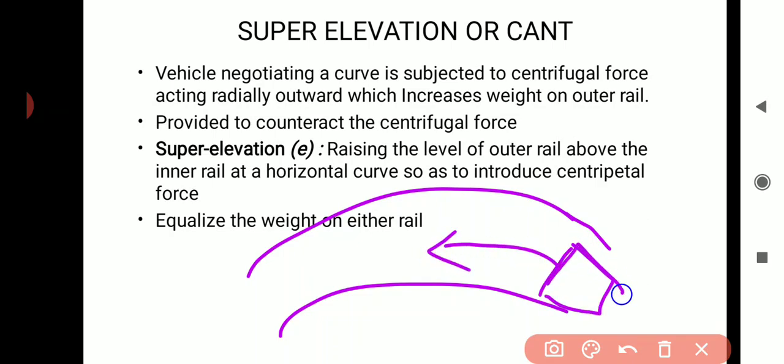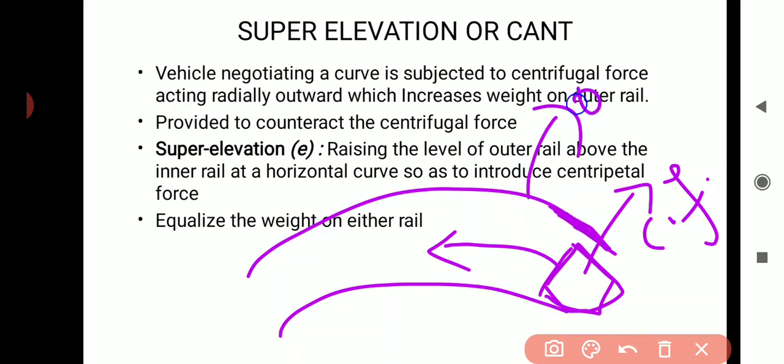When this train moves in this curved railway track, a force will be exerted in the outward direction which tries to pull the train outward. This force is known as the centrifugal force. Due to this centrifugal force, there may be chances of overturning of the train in the outer direction, and it exerts higher pressure on the outer rail.